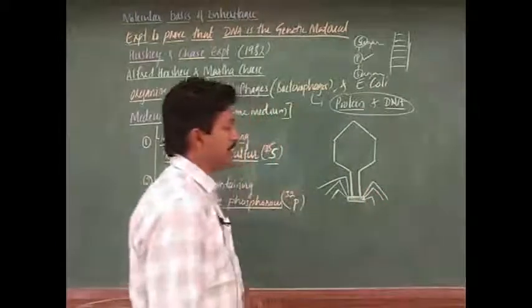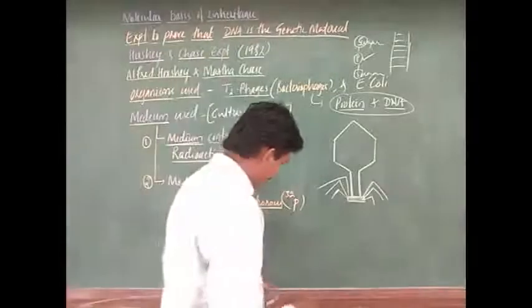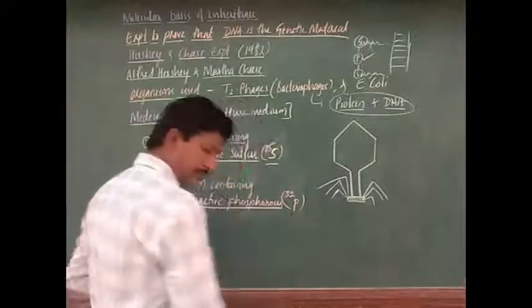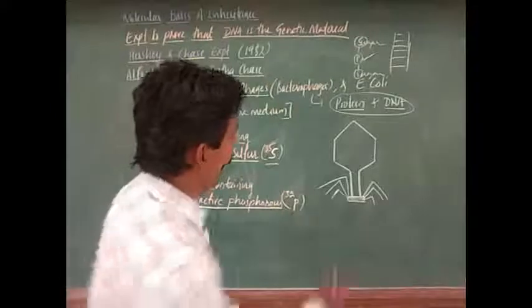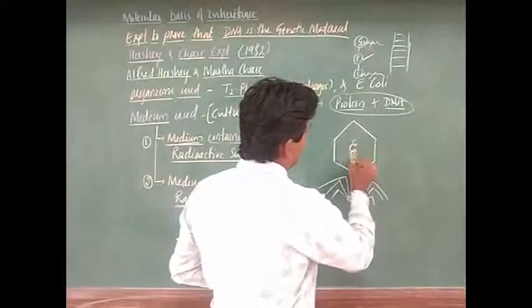So in this way tail fibers are there. You might have studied this already. So inside there is a DNA.